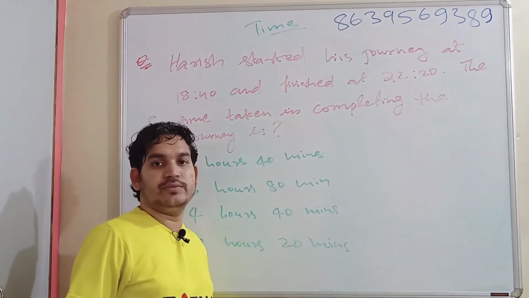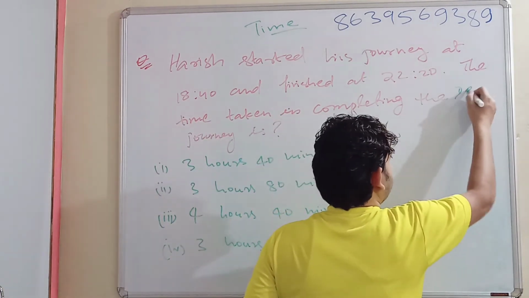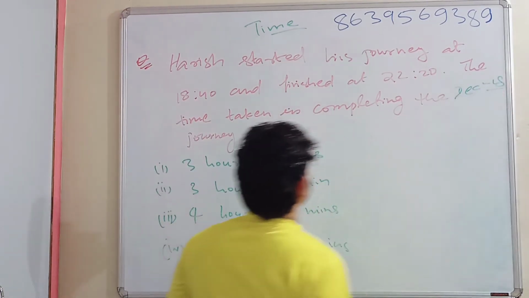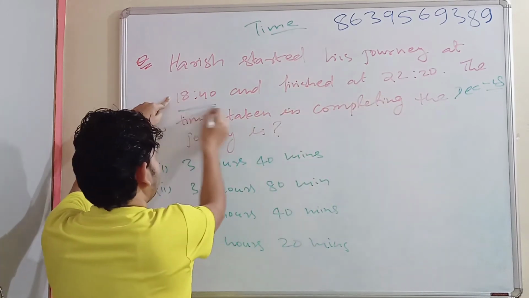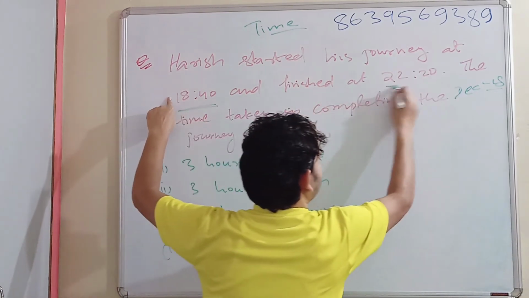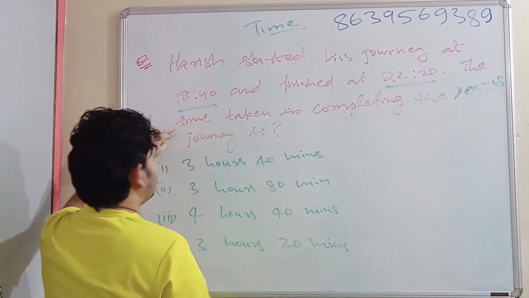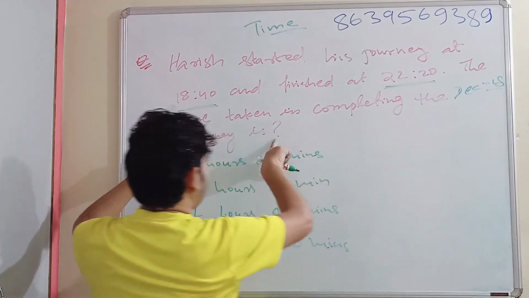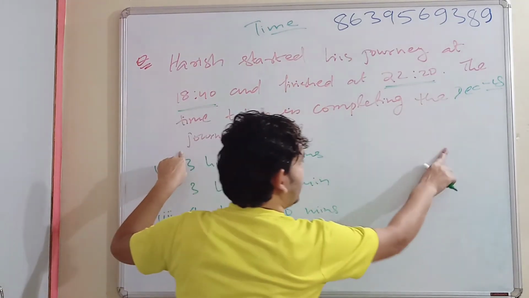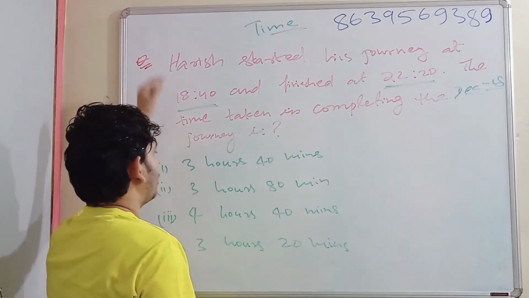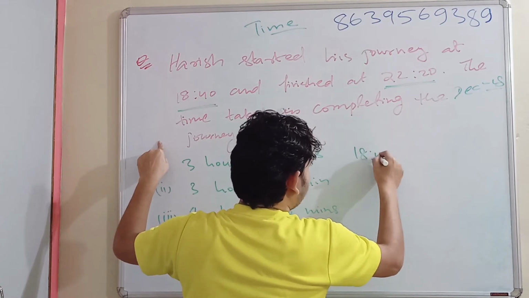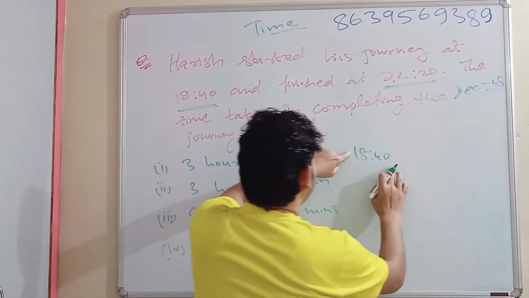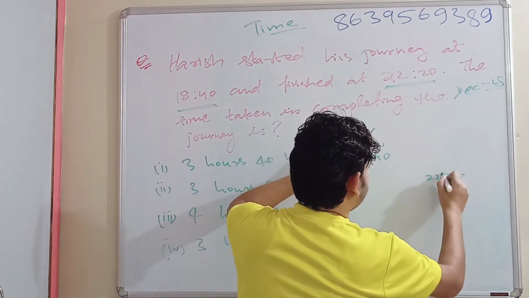So this is one question which had come in December 18. So let's say Harish started his journey at 18:40 and finished at 22:20. The time taken in completing the journey is, so the journey is made on the same day, so we don't need to draw the clock. Let's say he is starting his journey at 18:40 and ending at 22:20.